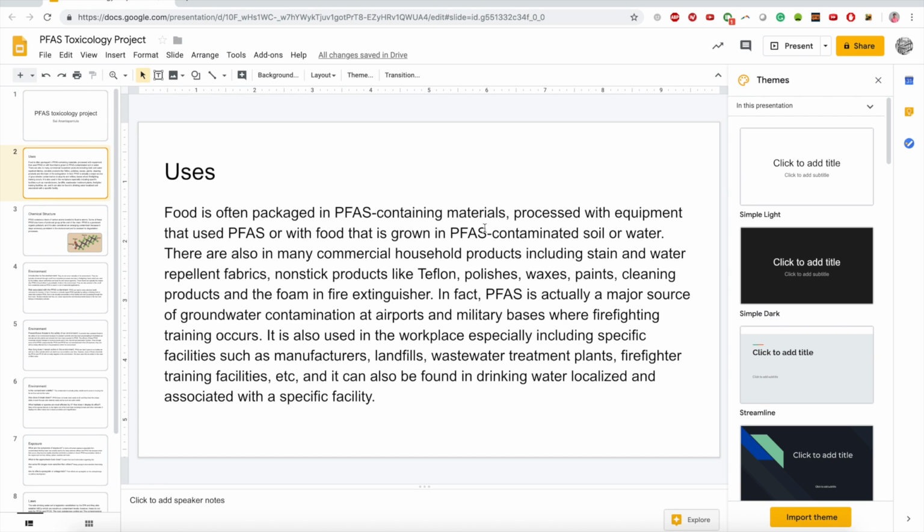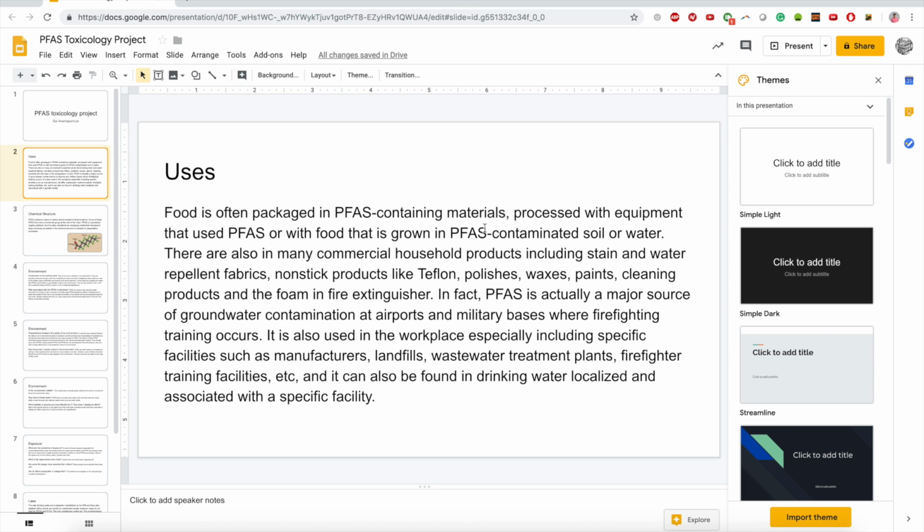The uses of PFAS include that food is often packaged in PFAS-containing material and processed with equipment that uses PFAS, or food that is grown in PFAS-contaminated soil or water. PFAS is also in many commercial household products, including stain and water repellent fabrics, non-stick products like Teflon, polishes, waxes, paints, and cleaning products, and the foam in fire extinguishers.